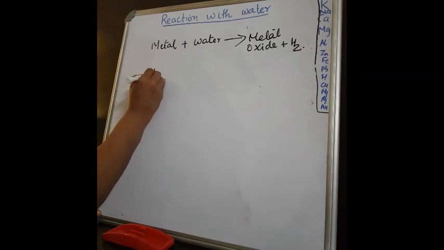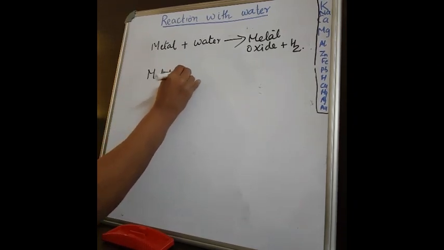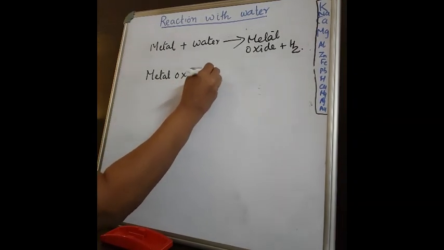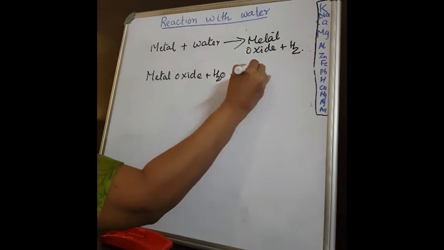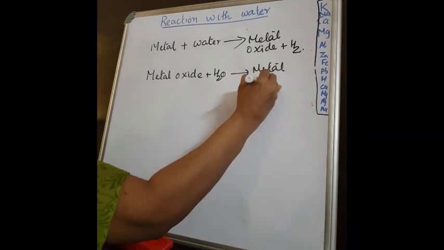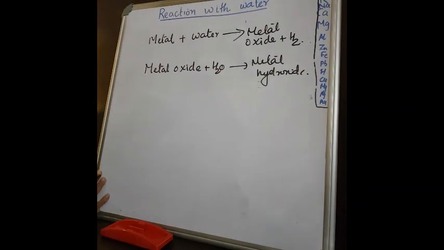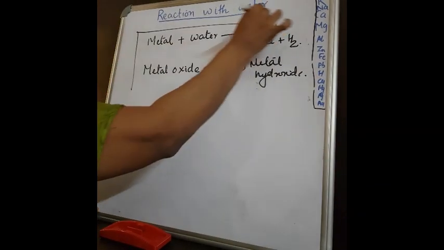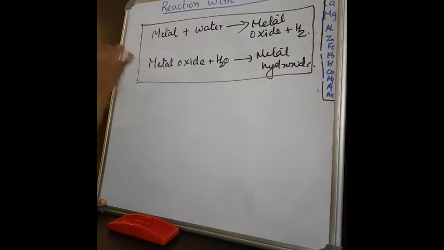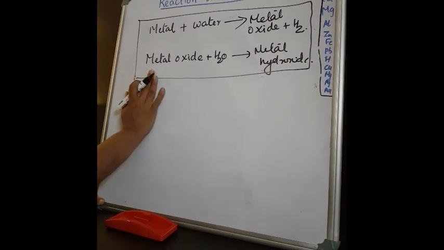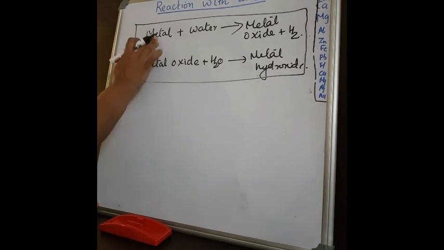And again I can write metal oxide plus water will give you the corresponding metal hydroxide. So this is the generic equation which I can write in the case of reaction with water. You find it in your textbook also. Simple.